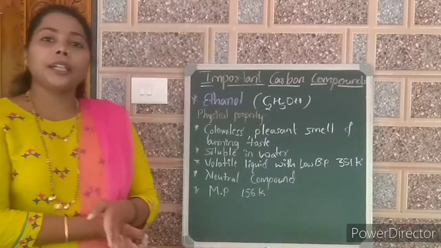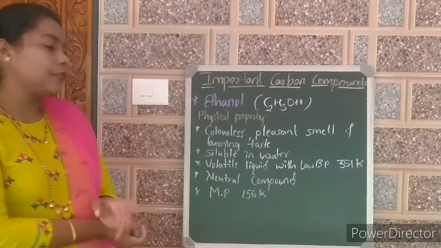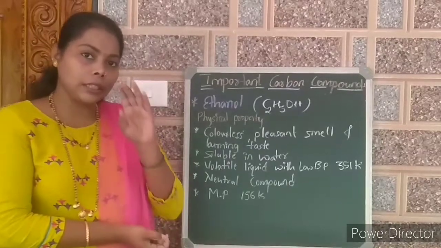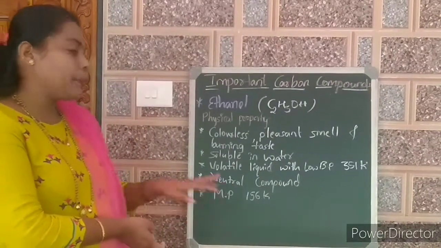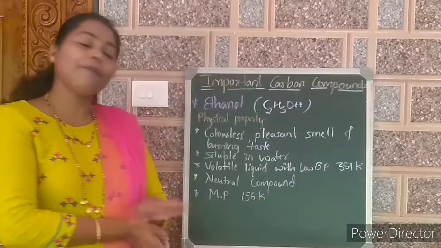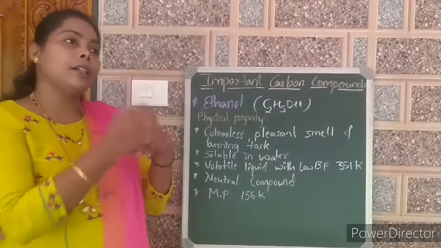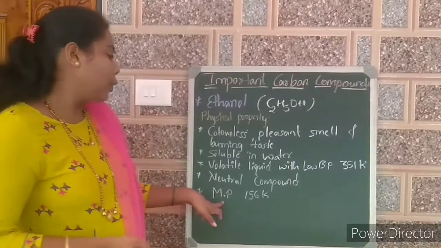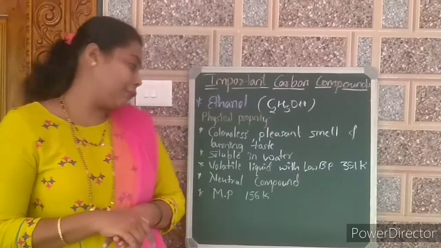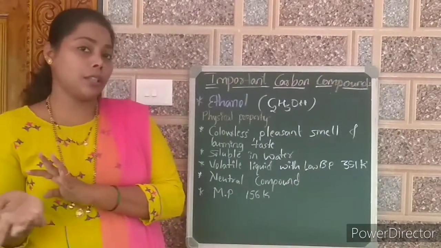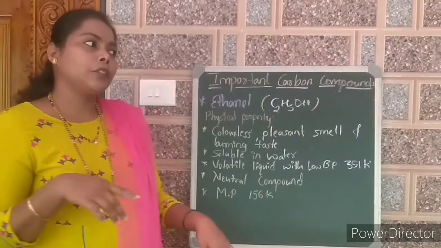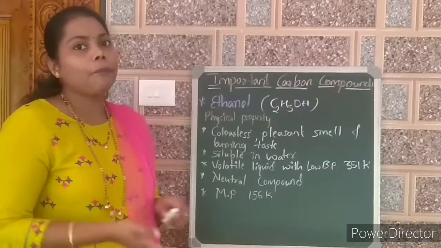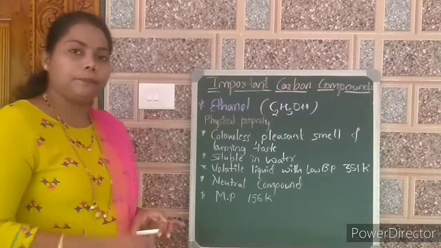Next, it is a neutral compound. It won't react with many other compounds, completely a neutral one. Its melting point is 156 Kelvin. That means from the solid form to the liquid form, it is 156 Kelvin, less than 0 degrees Celsius. So usually we will get it in the form of liquid only, not in solid.